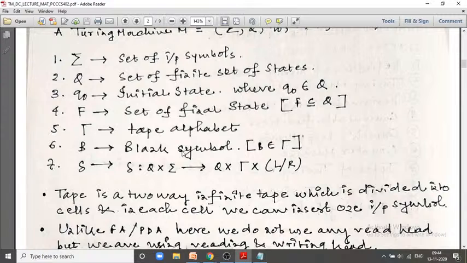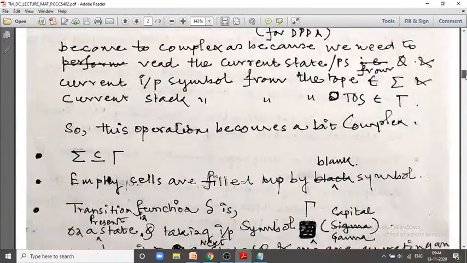Capital B is a blank symbol, just like in a C program, where we end a string with the null character. The null character denotes the end of the string. In the same way, the blank symbol, which belongs to the tape alphabet set, denotes the end of the string.